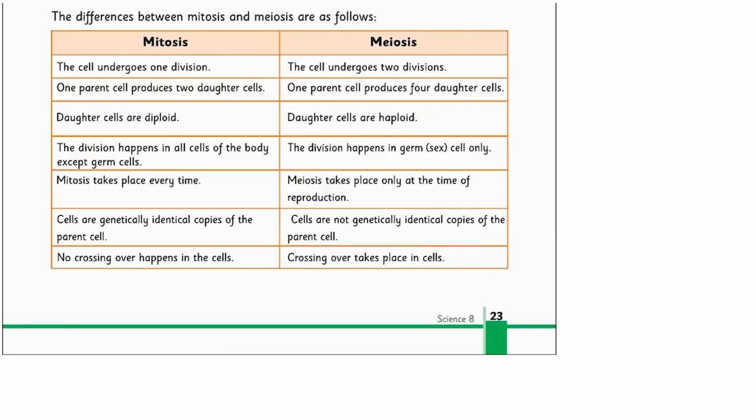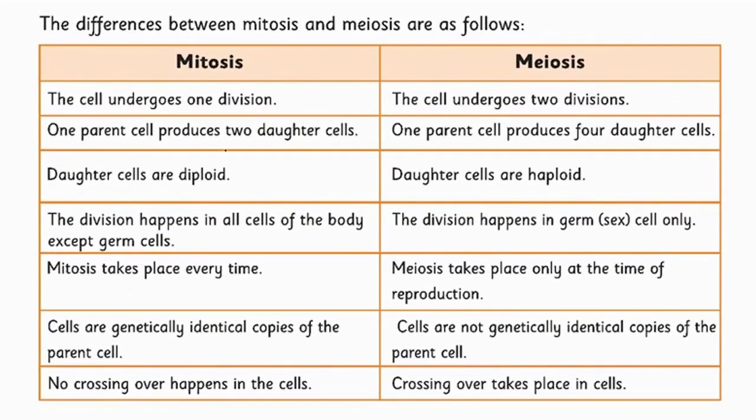Now we will see the comparison between mitosis and meiosis on page 23. In mitosis, the cell undergoes one division, while in meiosis, there are two divisions, meiosis I and meiosis II. The other difference is that one parent cell produces two daughter cells as there is only one division, but in meiosis, 4 daughter cells are produced as the cell undergoes two meiotic divisions.